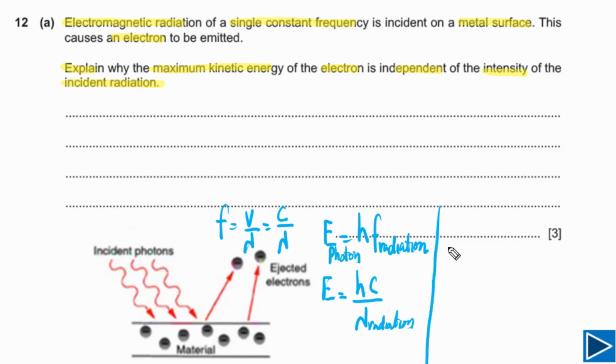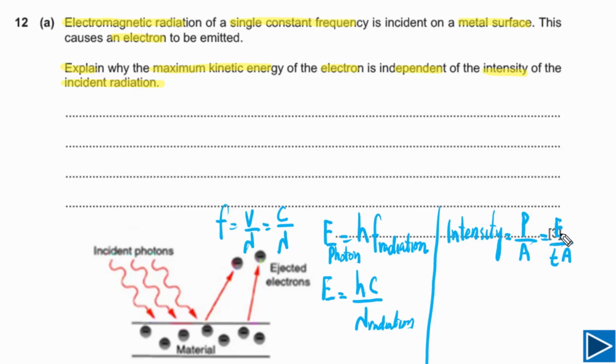Next thing we need to understand is what is intensity of incident radiation. Intensity, very important concept and often misunderstood by many students at this level. Intensity is equal to power over unit area, and power is equal to energy over time.